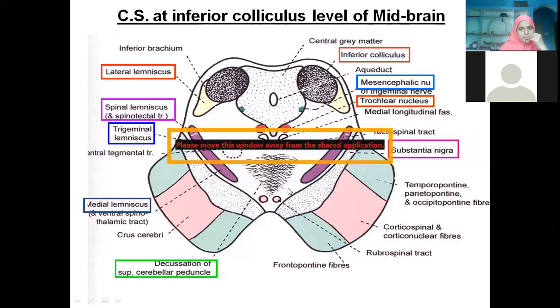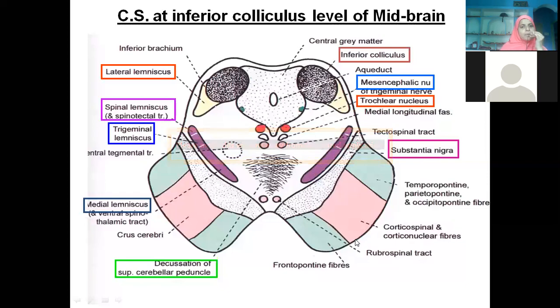This is the superior cerebellar peduncle, which is the connection between the midbrain and the cerebellum, and of course various tracts you are finding. This area is again the substantia nigra, and this is the crus cerebri. You will not find any difference here; crus cerebri and substantia nigra remain the same. I told you we have four subdivisions, no? Here are the bundles, the tracts which are moving.